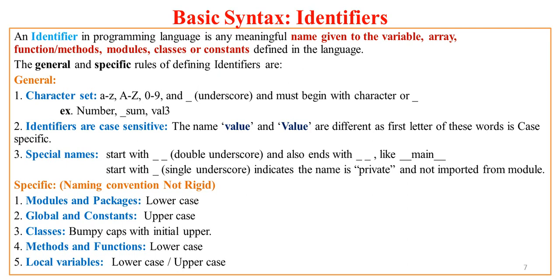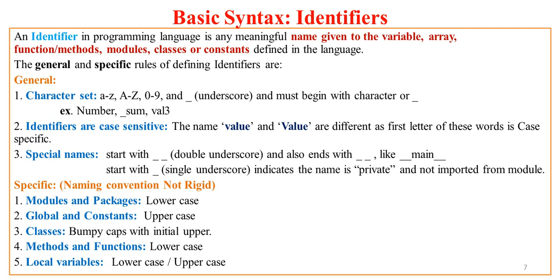That we'll see under modules and packages. So globals and constants, which are used as identifiers in Python programming, should be in uppercase. That also we'll see, and perhaps these things are already well understood by programmers of C, C++ and Java. Those who have gone through these programming languages may easily understand what globals and constants are. But don't worry, we'll be covering each of these things in detail, assuming that we don't know anything about Python.